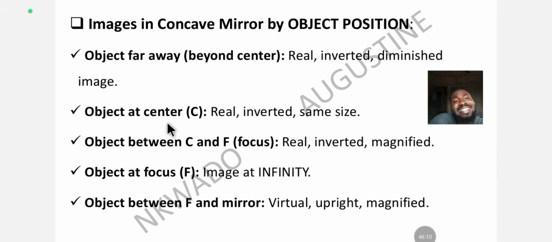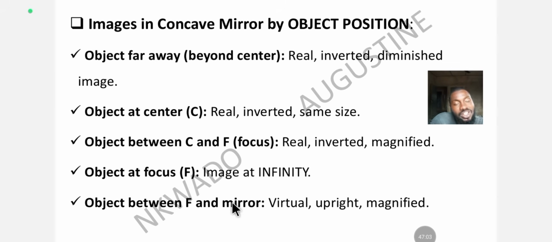All right, then when you place the object at the center, this one is placed beyond the center, but here when you place the object at the center, you get real, inverted, and the image is same size. When you place the object between the center and the focus, what do you get? You get a real, inverted and magnified image. When you now place this object at the focus, image is formed at infinity. So when you place objects between F, which is the focus, and the mirror, you get a virtual, upright and magnified image.